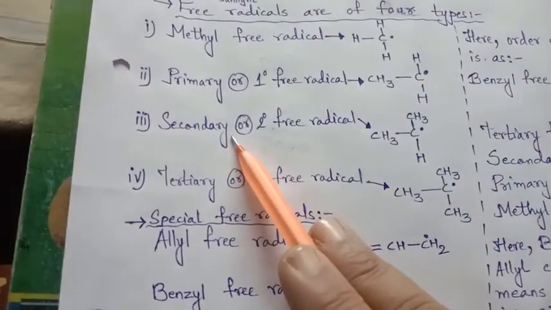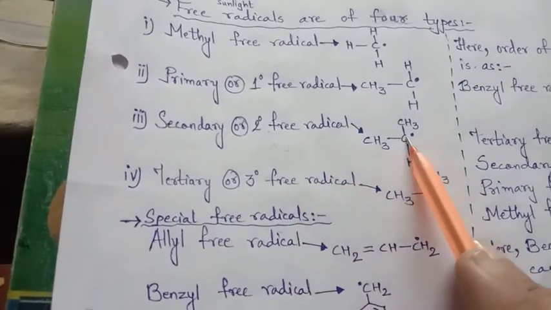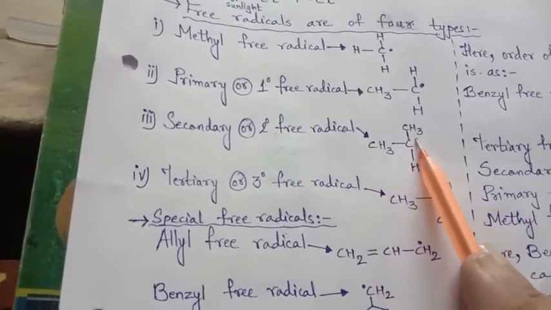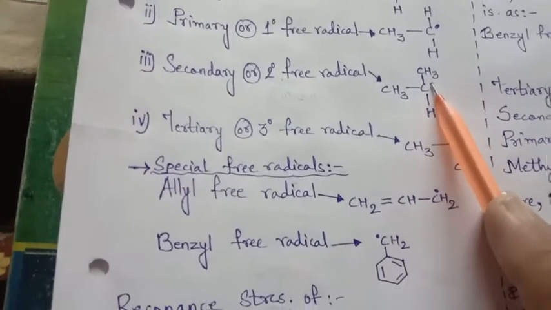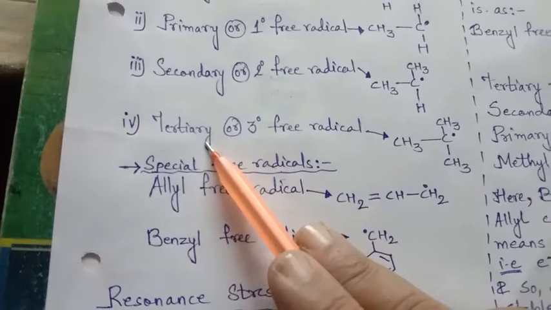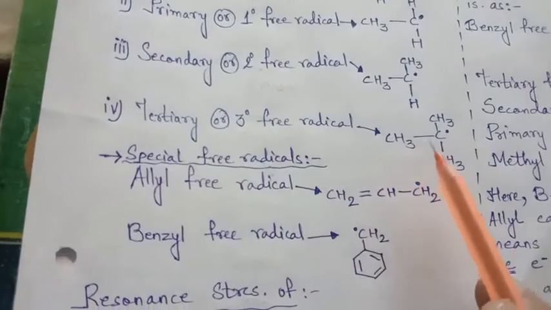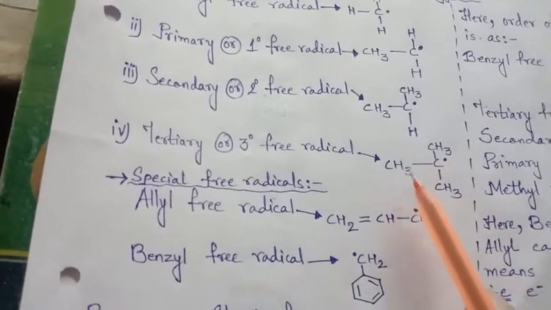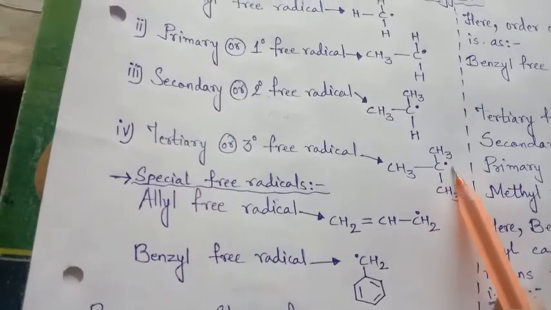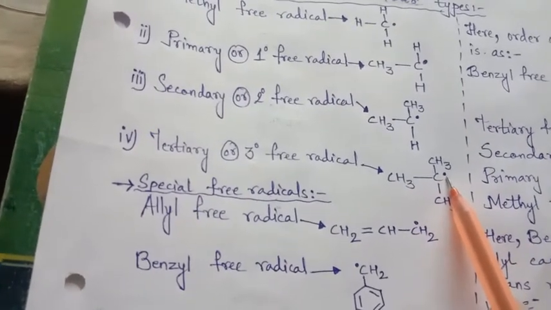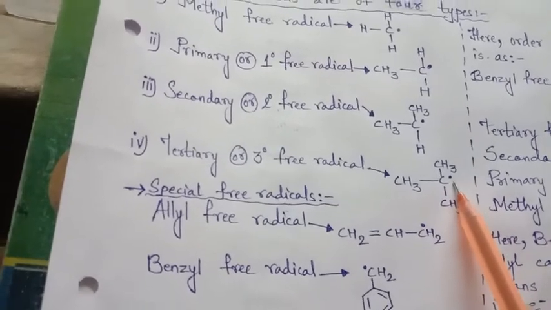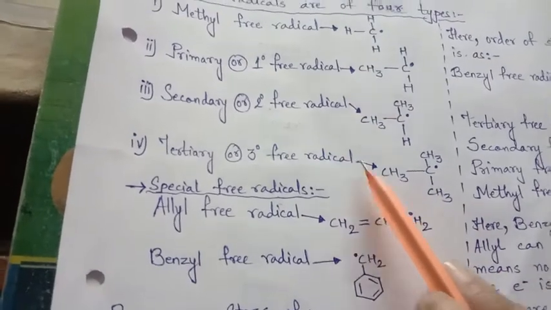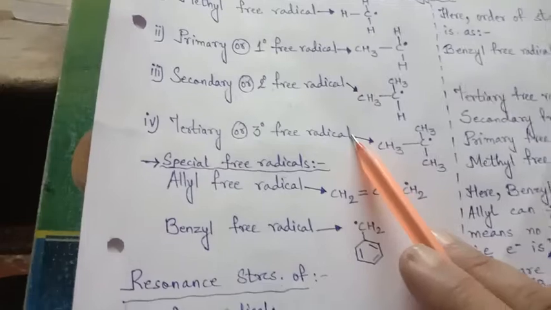In the same way, secondary or 2 degree, where the central carbon is attached to 2 methyl groups, and that free radical is called second degree or secondary free radical. And the third is tertiary or 3 degree free radical, where the central carbon is attached to all three methyl groups. Then the unpaired electron is termed a 3 degree free radical. So methyl free radical, 1 degree, 2 degree and 3 degree. These are the 4 types of free radical.